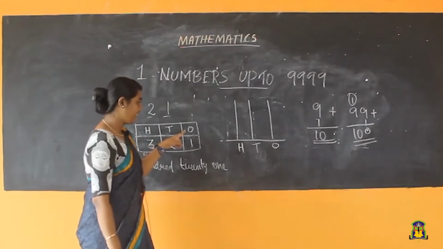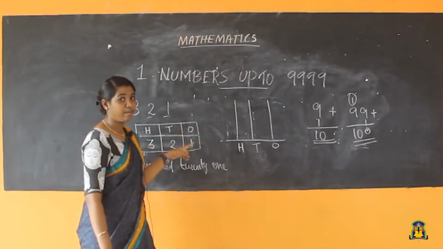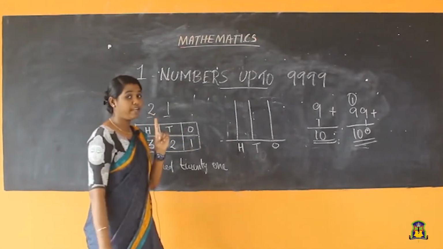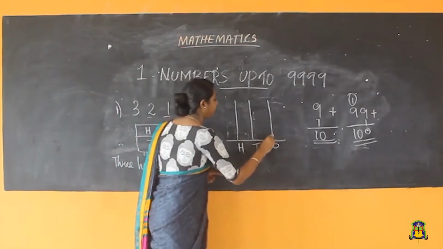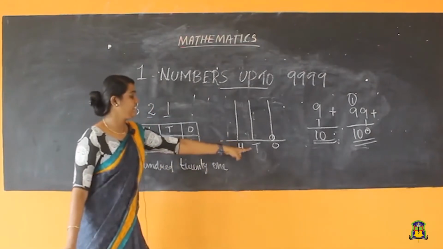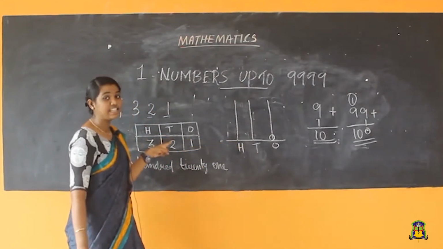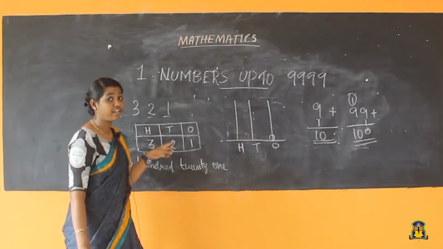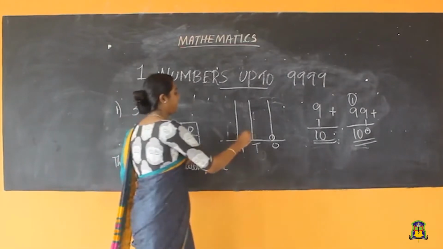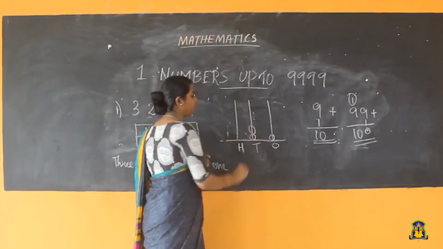In the ones place, what is the digit here? 1. So how many beads do you need to represent here, children? 1 bead. Then in the tens place, what is the digit? 2. So how many beads? 2 beads. 1, 2.